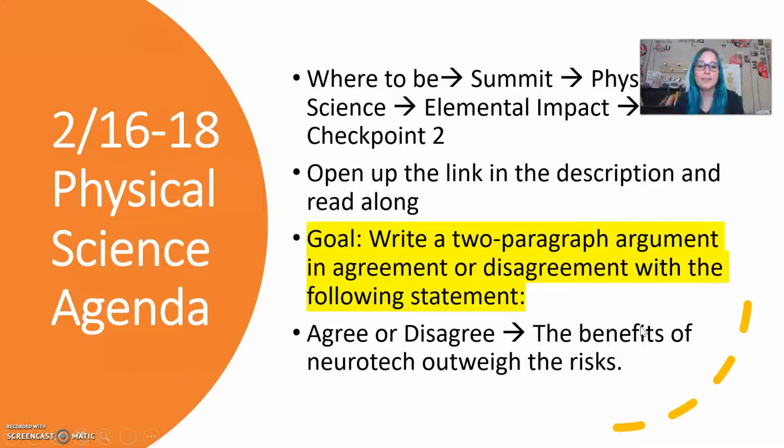Where I want you to be is in Summit, on our physical science course, and then select our project Elemental Impact, and go into checkpoint 2. In checkpoint 2, there's a description, and you want to open up the link in the description, and then you can read along with me here. Our goal is to write a 2-paragraph argument in agreement or disagreement with the following statement. Agree or disagree, the benefits of neurotech outweigh the risks.